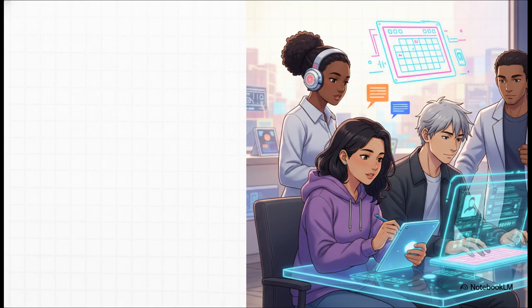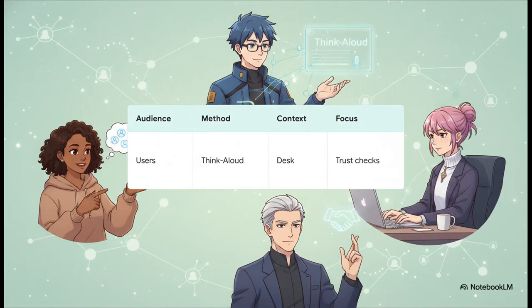And the third method is diary studies, where users log their interactions with your product over a few weeks. Because trust isn't built in a single day, right? A diary study tracks whether their trust is naturally growing or if it's slowly eroding over time. To actually put this into practice, here is a highly practical framework for structuring your next user interview plan. This is an absolutely essential hands-on skill you need to master.